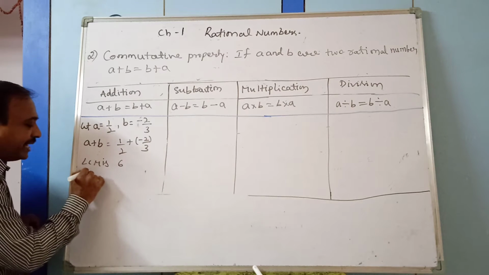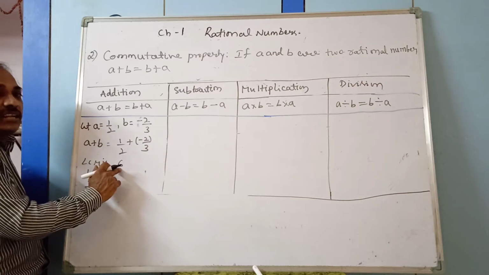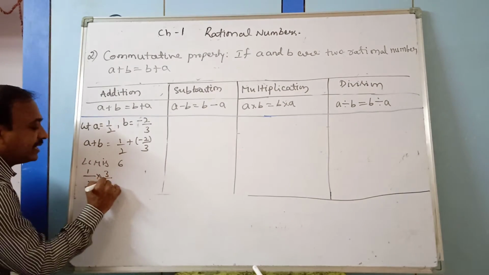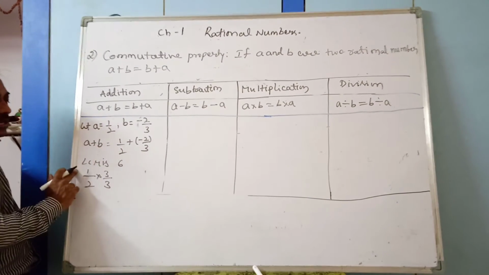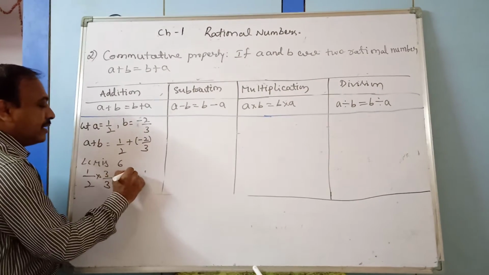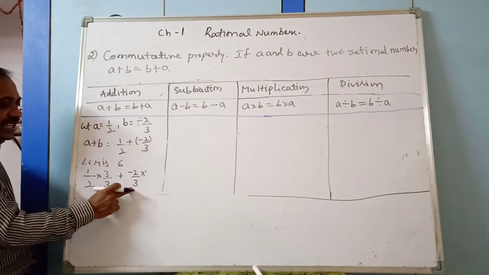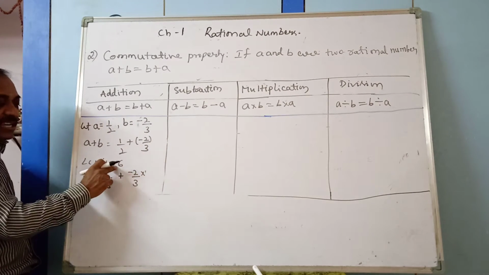So we convert 1 by 2 into a like fraction with denominator 6, multiplying by 3. Then plus minus 2 by 3, again making the denominator 6.